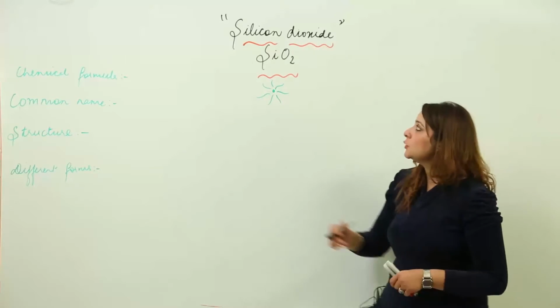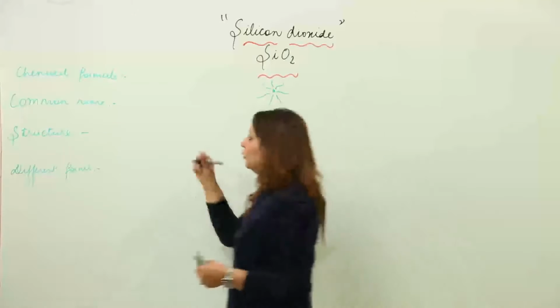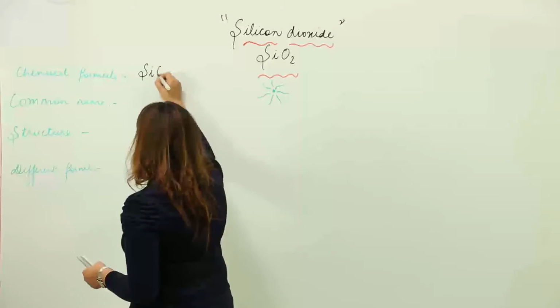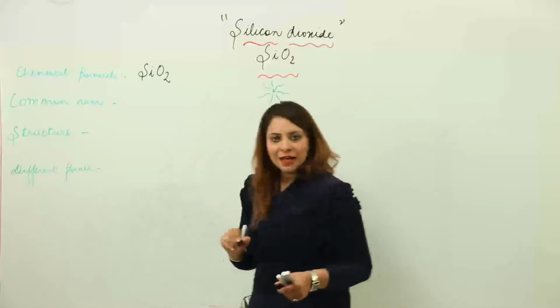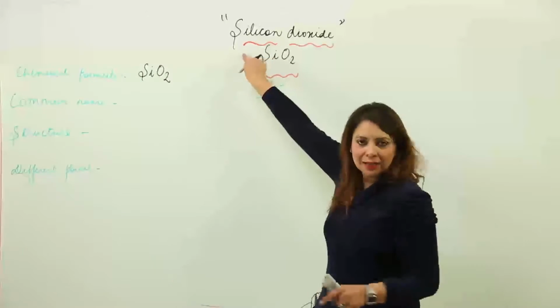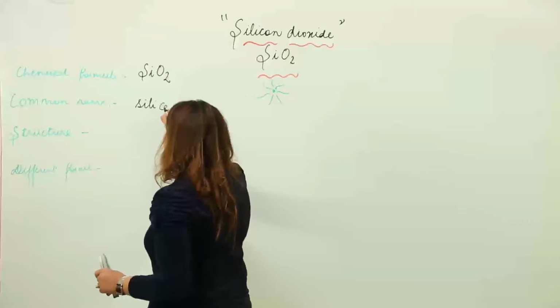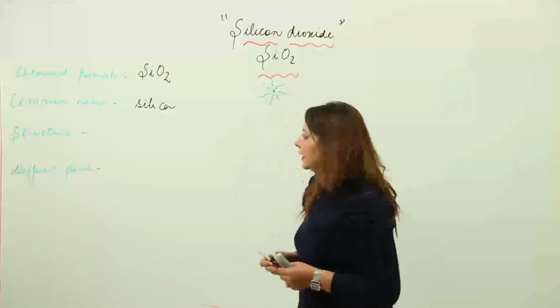Now we are going to start with the compound that is silicon dioxide. So what is the chemical formula? It is SiO2. And what is the common name? The chemical name is silicon dioxide, but the common name is silica.